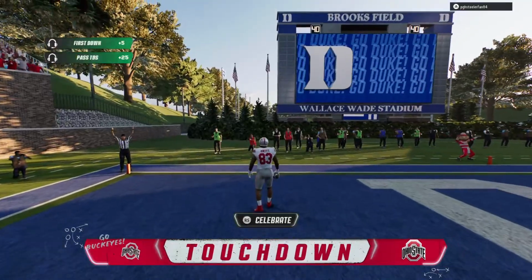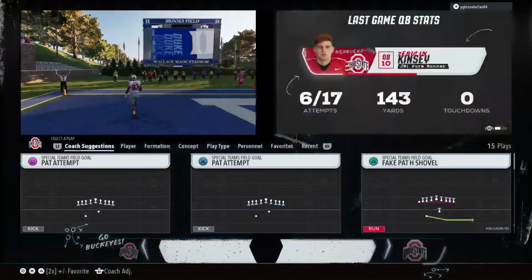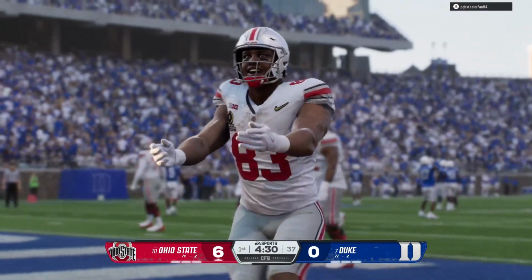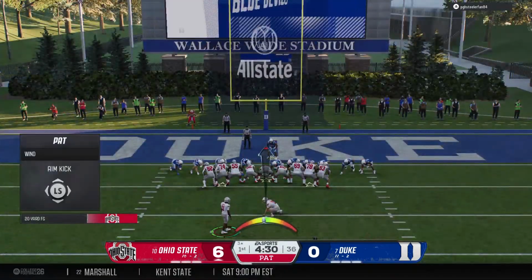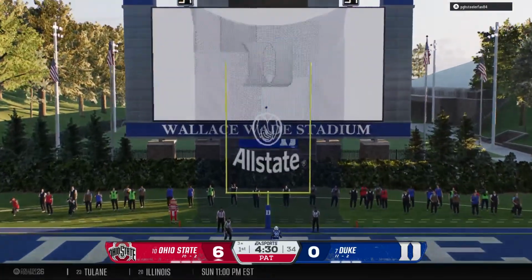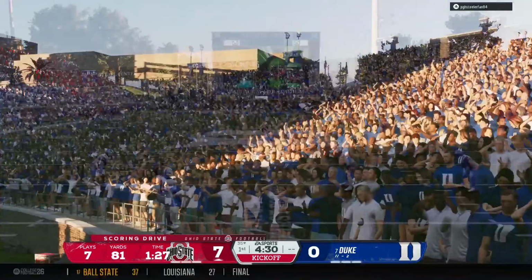Touchdown, Ohio State, as they claim the lead here in this playoff game. This offense comes out, immediately gets points on the board. Welcome to the playoff. Man, that's coming out on the field with a purpose. Look, it's playoff time. Everything you prepare for is earned here and now. And that opening drive was the fruits of that preparation.